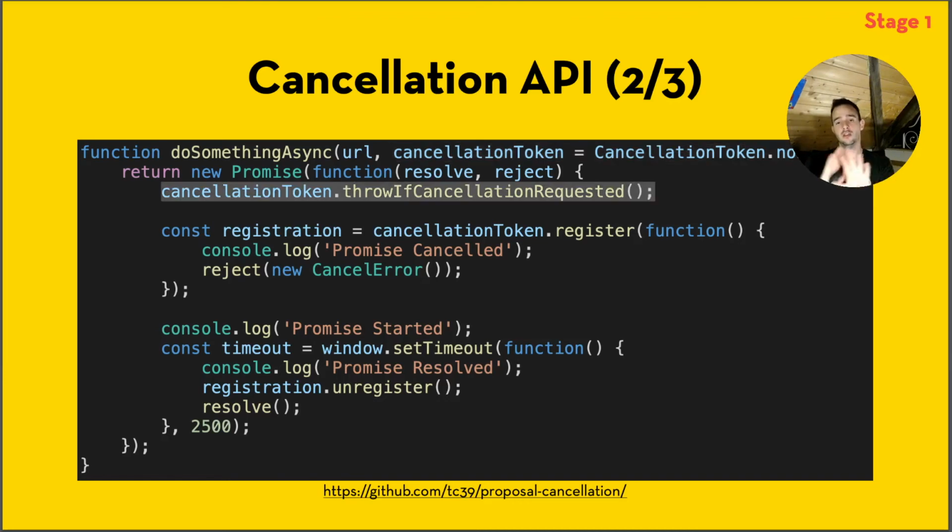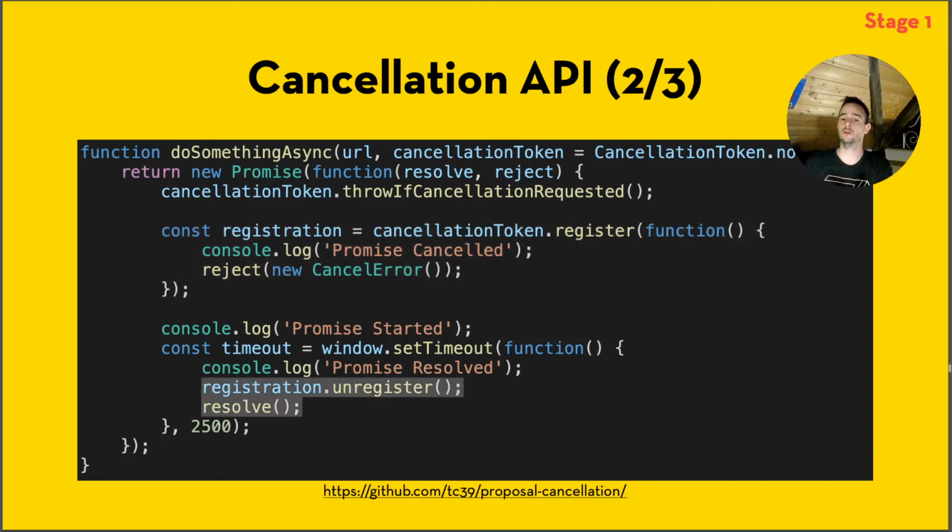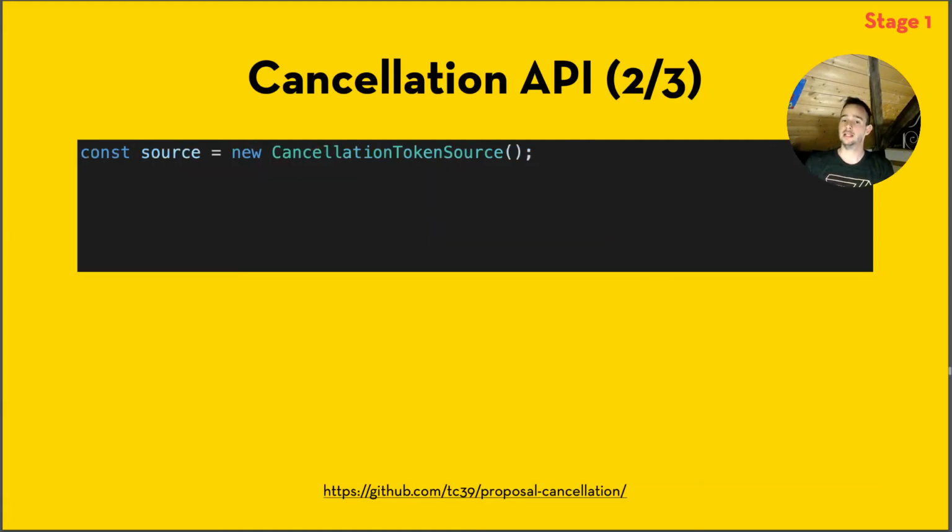First you say, okay, if it's already cancelled, then abort right here. The second thing you need to do is register a callback. When the cancel function is being called, we execute this one. So what we do right here is we reject our promise. And then the third thing we need to do is clean up. So right before resolve, we unregister our callback. And this is how we use it.